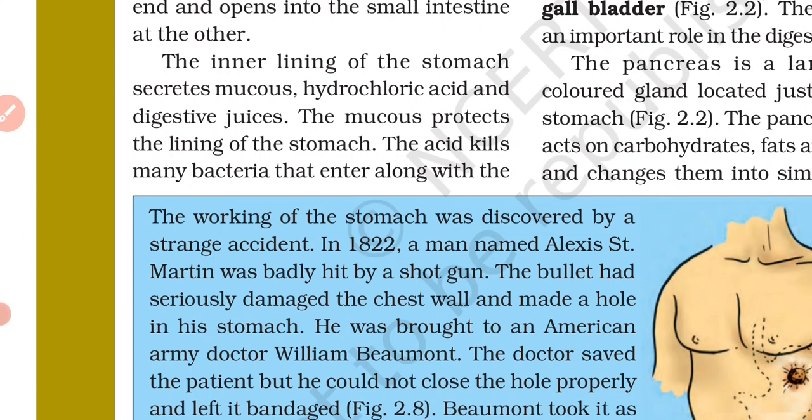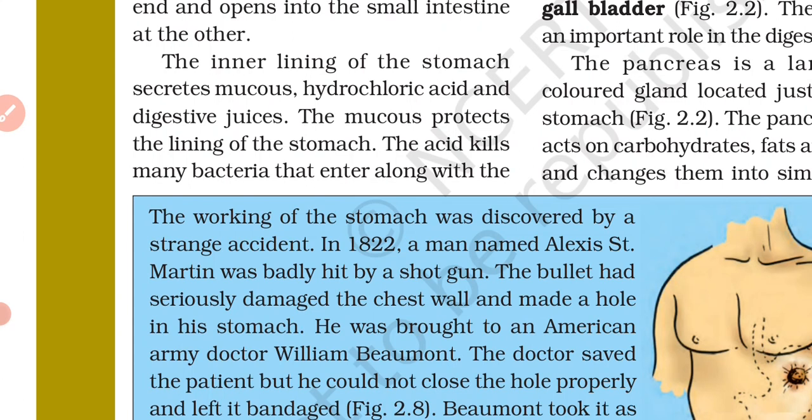And this acidic medium will help the digestive juices act on the proteins in the stomach. The digestive juices secreted by the stomach break down the proteins present in our food into simpler substances. So this all happens in the acidic medium of the stomach, which is created by the stomach in the form of hydrochloric acid.